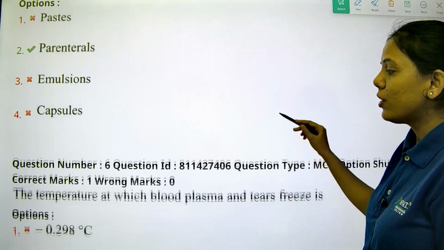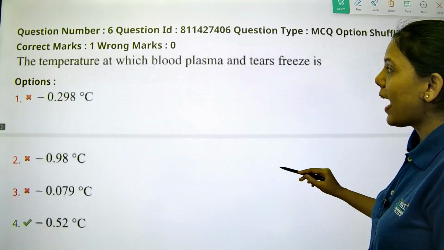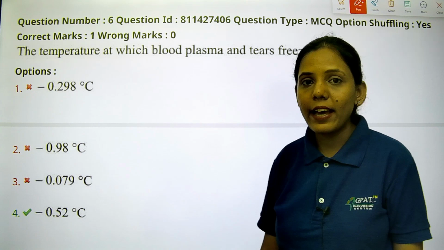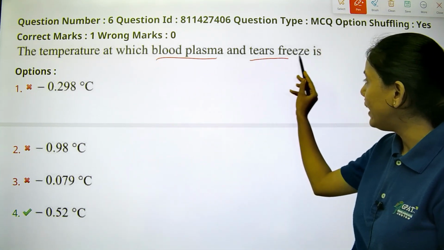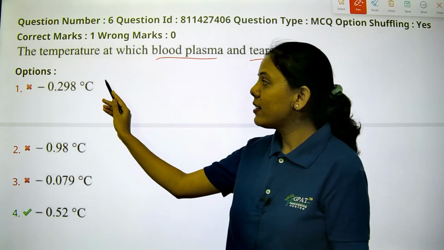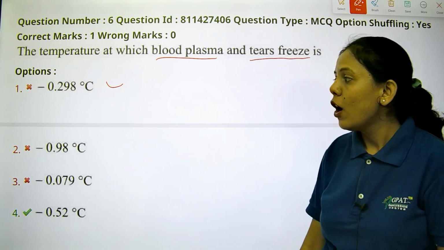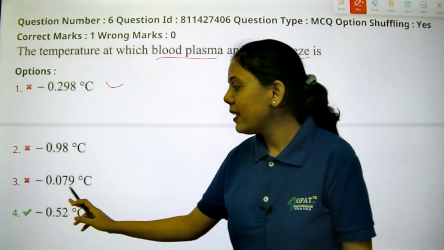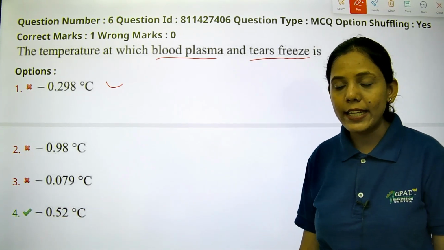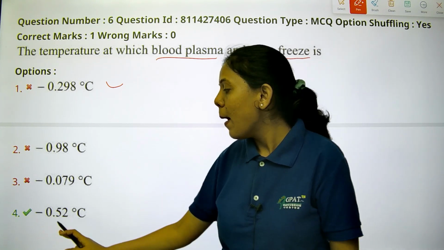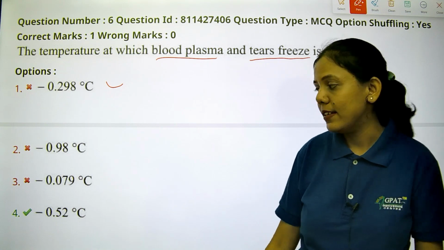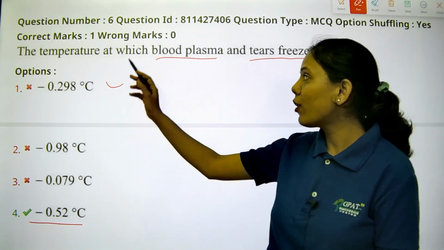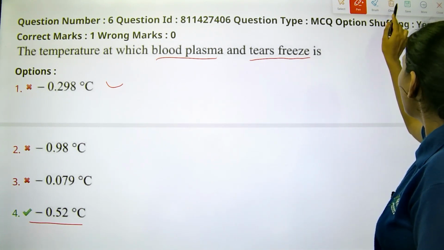The next question is the temperature at which blood plasma and tears freeze. So the freezing point they are asking for is of blood plasma and tears. Option 1 is minus 0.298 degrees Celsius. Option 2 is minus 0.98 degrees Celsius. Option 3 is minus 0.079 degrees Celsius, and option 4 is minus 0.52 degrees Celsius. So minus 0.52 degrees Celsius is the right answer for the freezing point of blood plasma and tears.